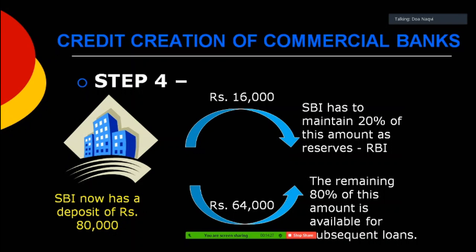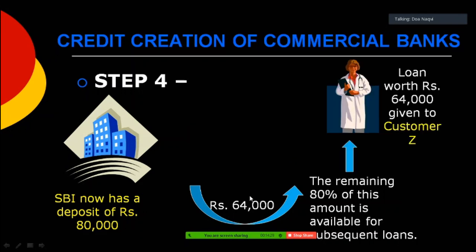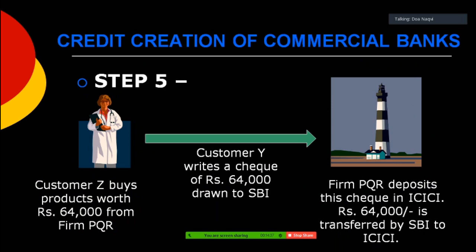Now this 64,000 that is available for loans is given to customer Z. Customer Z takes the 64,000 rupees and purchases products from firm PQR. Again, firm PQR deposits that check in its bank. Let's say that bank is ICICI.